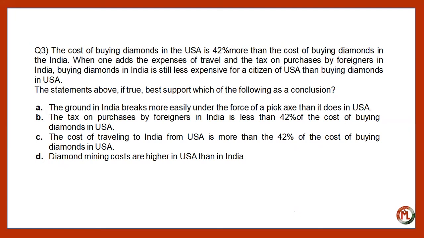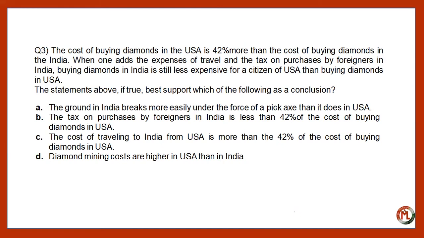Why? Because in order for buying diamonds to cost 42% more in the USA, the tax on purchases by foreigners in India and the cost of transportation to India must be 42% less than the cost of buying diamonds in the USA. It means if the cost of traveling and the taxes combined are less than 42%, then it will not be beneficial for persons from the USA to come to India to buy diamonds, right? So option B is the correct one.